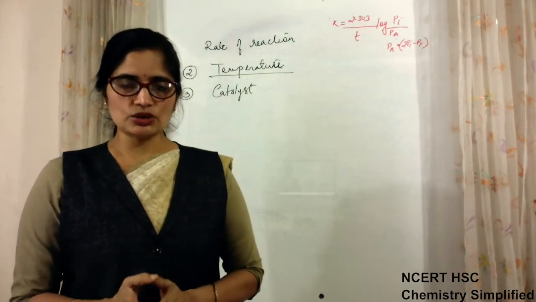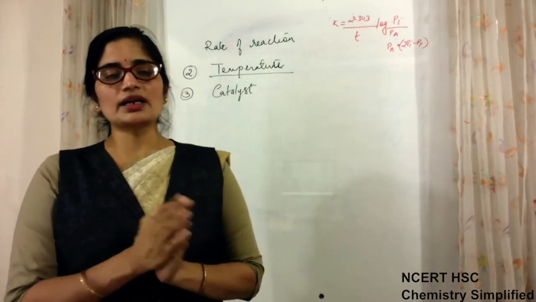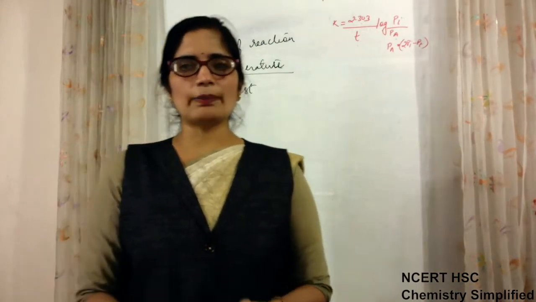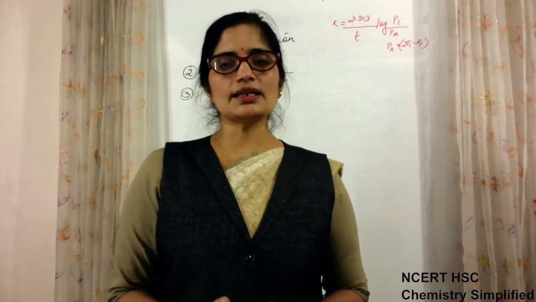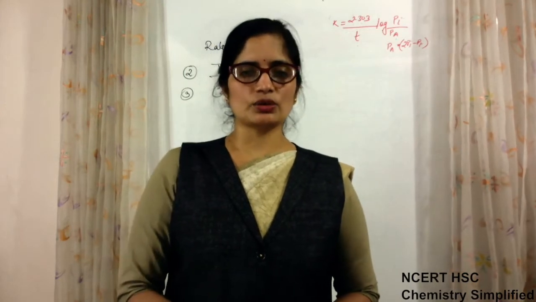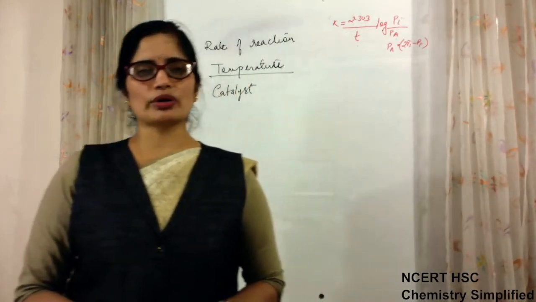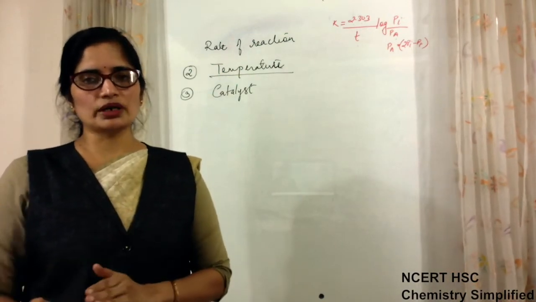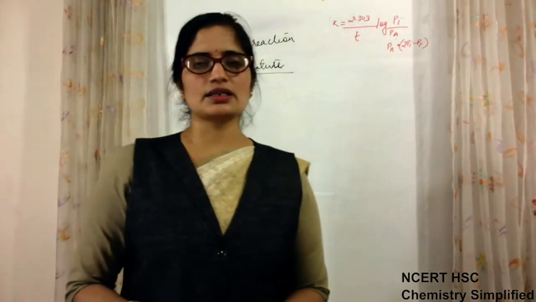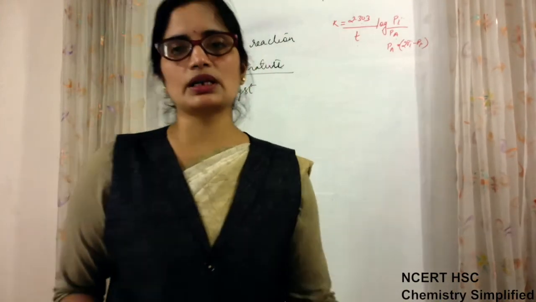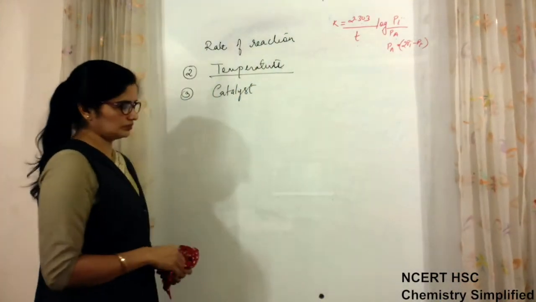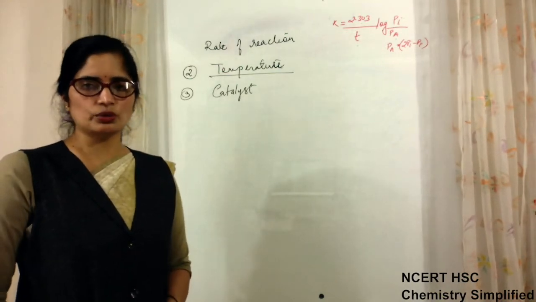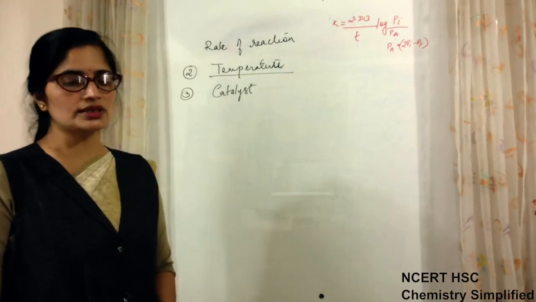Then what does it do? It only increases the rate of reaction. If a reaction is completed in 30 minutes, with the help of a catalyst it may get completed in 10 minutes or 5 minutes. This is the importance of a catalyst. But the percentage amount of product obtained by using a catalyst is not increased, because equilibrium is attained at the same time, whether we use a catalyst or not. Only we can reduce the time.